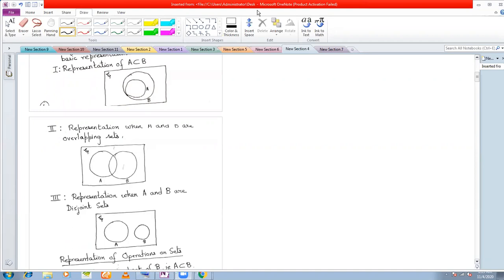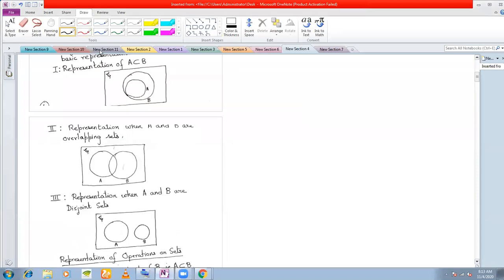Can anyone tell me, if two sets don't have any element in common, what are they called? They are called disjoint sets. Exactly. If two sets have no element in common, then they are called disjoint sets.